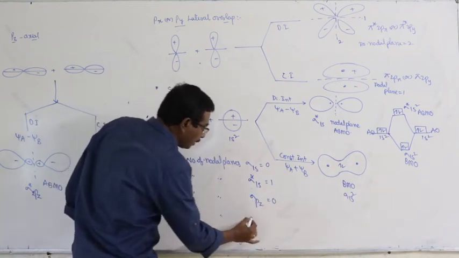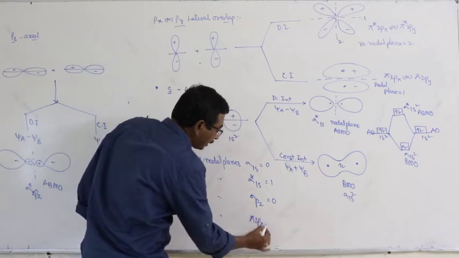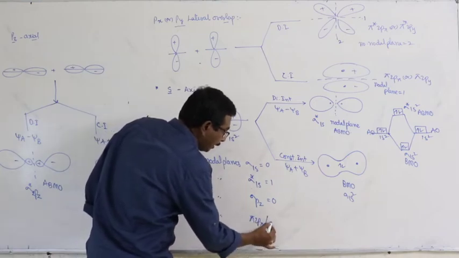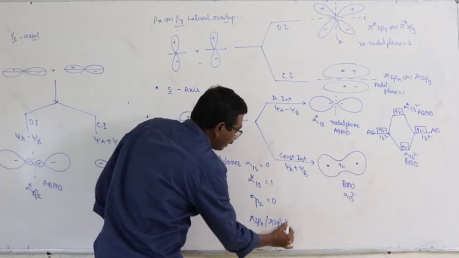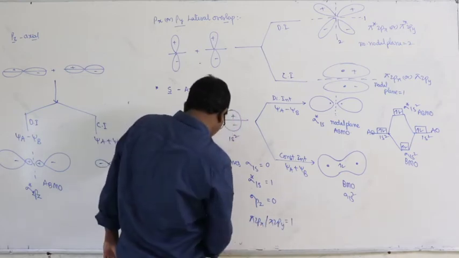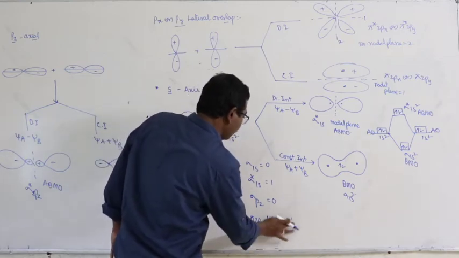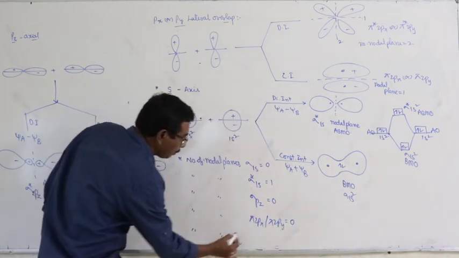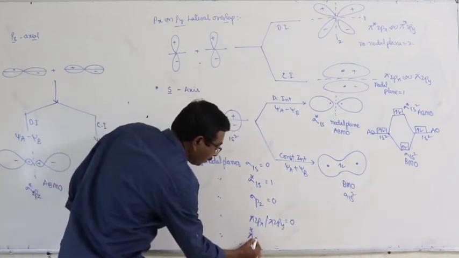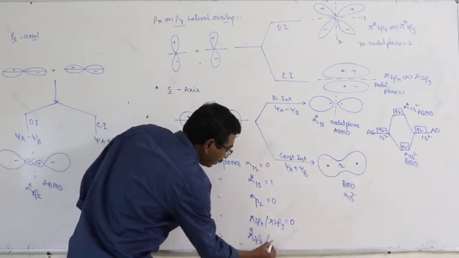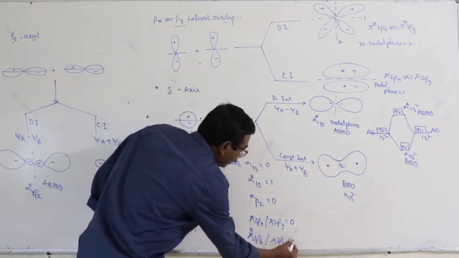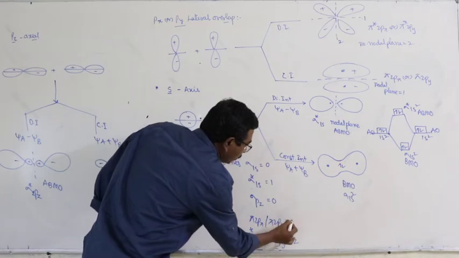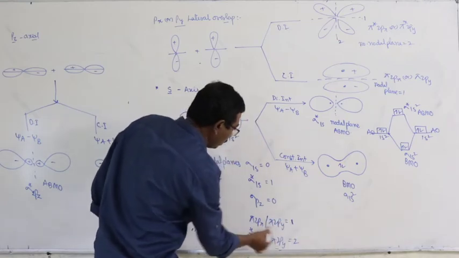Number of nodal planes for pi 2px or pi 2py is equal to 1. Number of nodal planes for pi star 2px, pi star 2py is equal to 2.